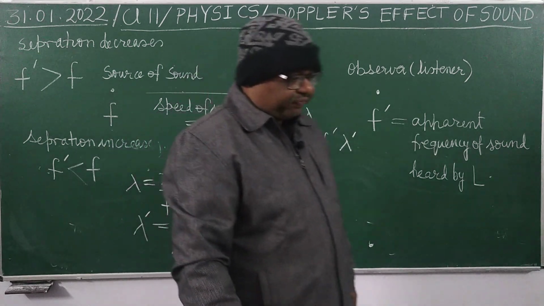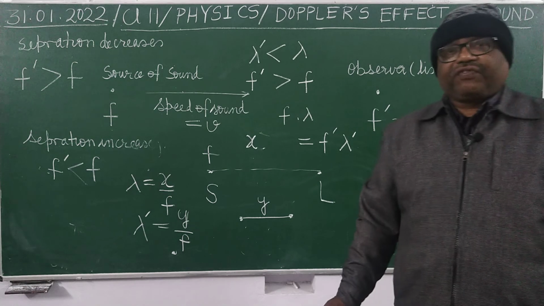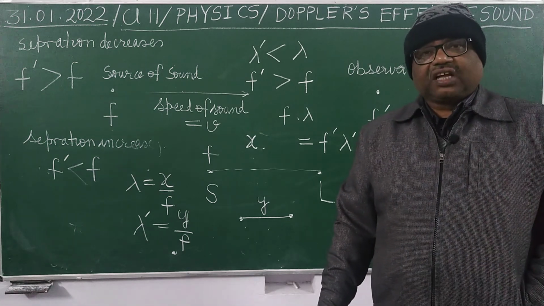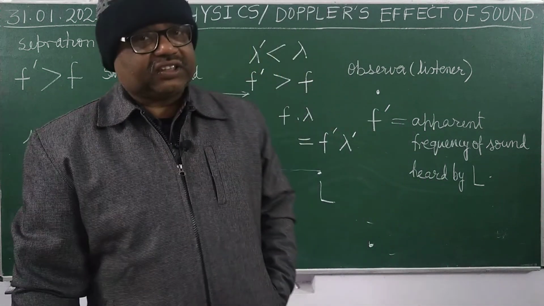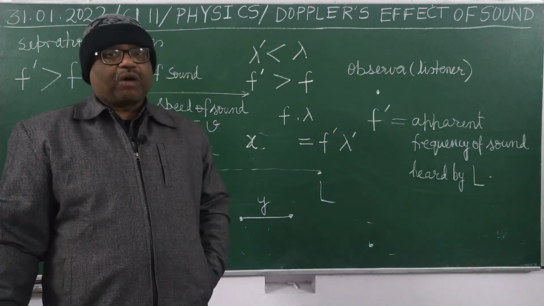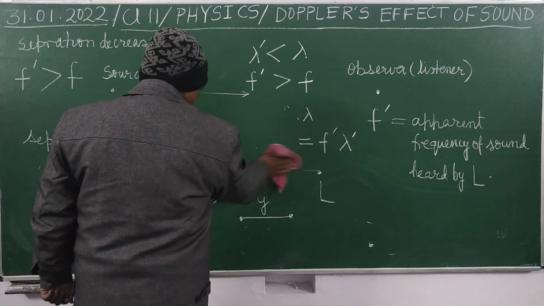So what is Doppler's effect? It is the apparent change in the frequency heard by the listener when there is relative motion between the source and listener. It is called Doppler's effect. What is Doppler's effect? You can see here.